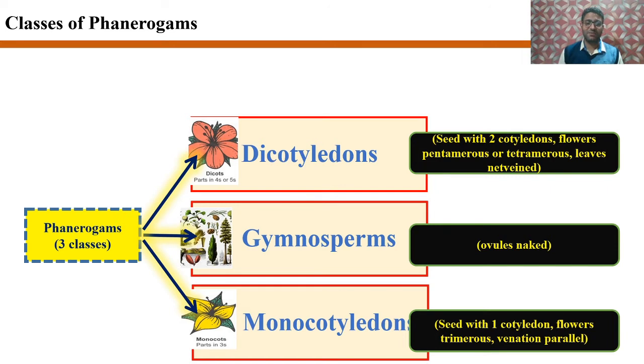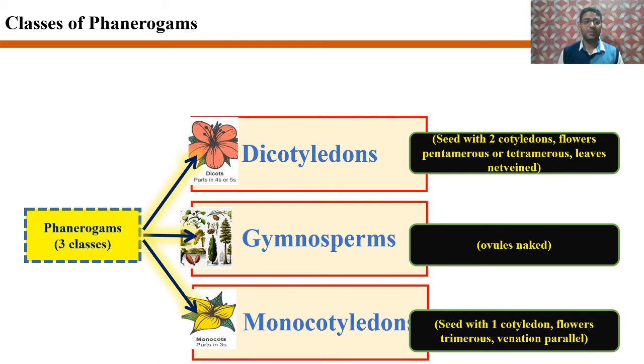The first class was Dicotyledons. These are those plants where the seeds bear only two cotyledons. The flowers are either pentamerous or tetramerous. That means the flowers have either five or four petals or their multiples, and the leaves bear net venation or reticulate venation.